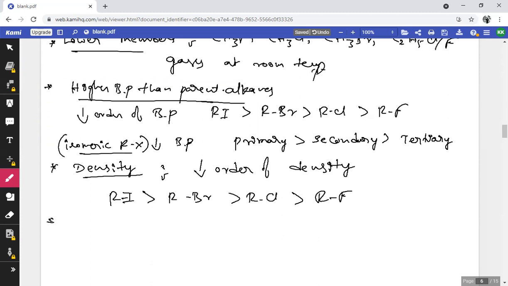And the next physical property: alkyl halides are polar covalent compounds. What is meant by polar covalent compounds? In the RX group, the R group carries a partial positive charge, and X carries a partial negative charge. So RX is considered a polar covalent compound, but it is insoluble in water.